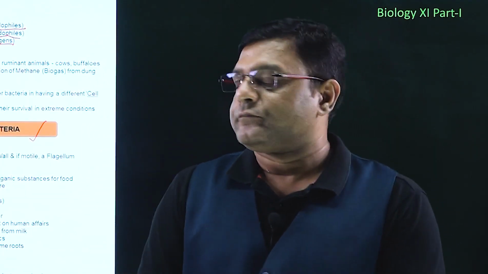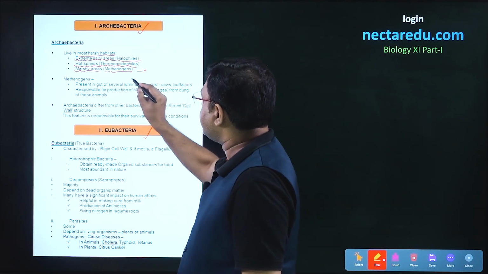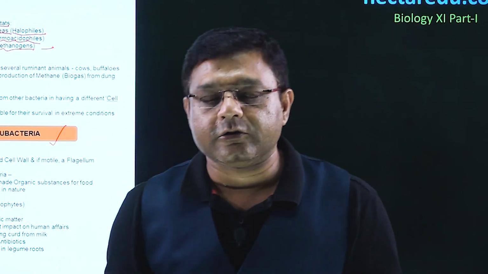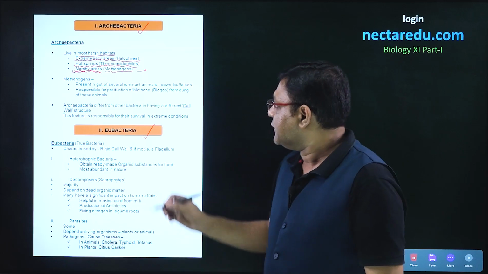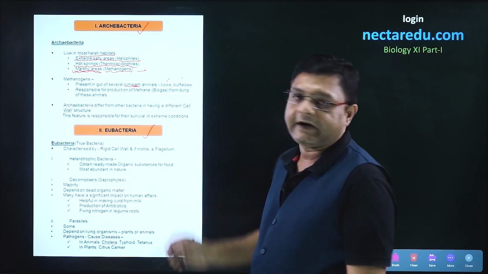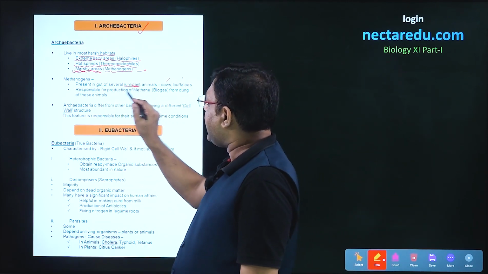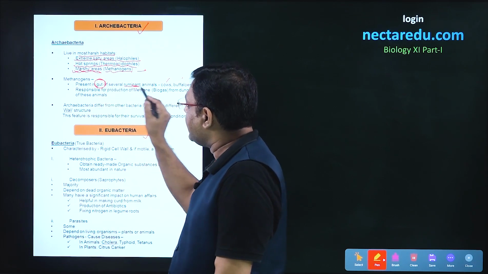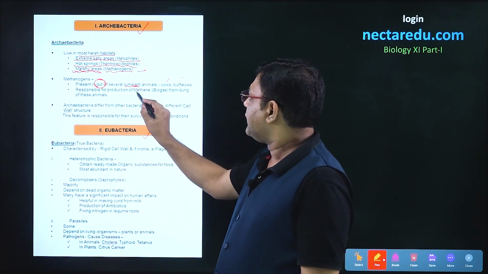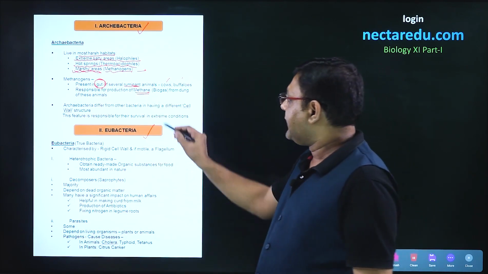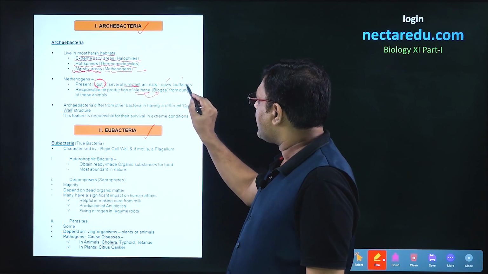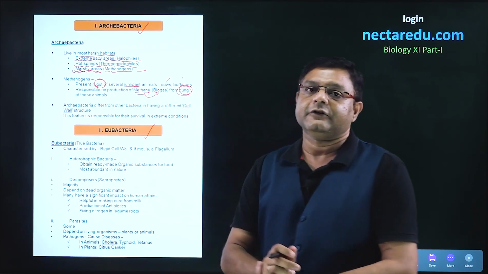Now, out of these three, talking about the third type, the methanogens, which are present in marshy areas. These methanogens are also present in the gut of ruminant animals. Ruminant animals are the cud chewing animals, for example cows, buffaloes, etc. These bacteria are responsible for the production of methane, and methane is the predominant gas in biogas. That is why we get methane or biogas from the dung of these ruminant animals.